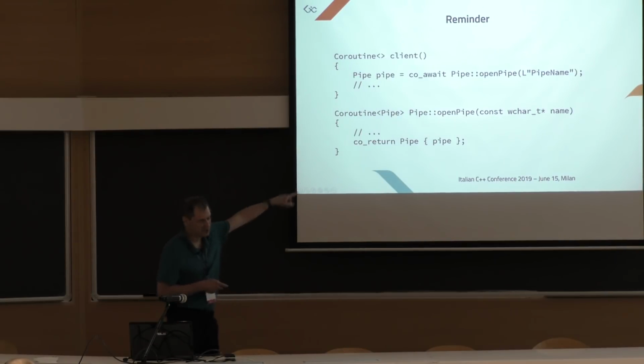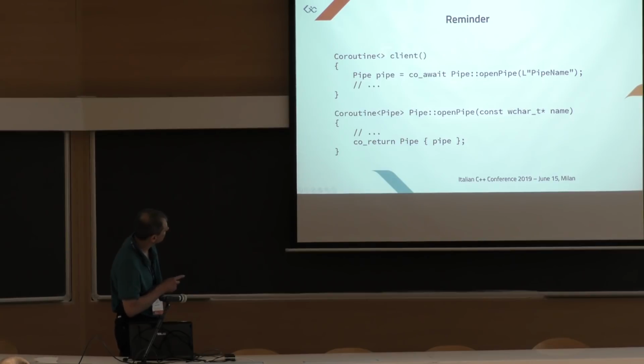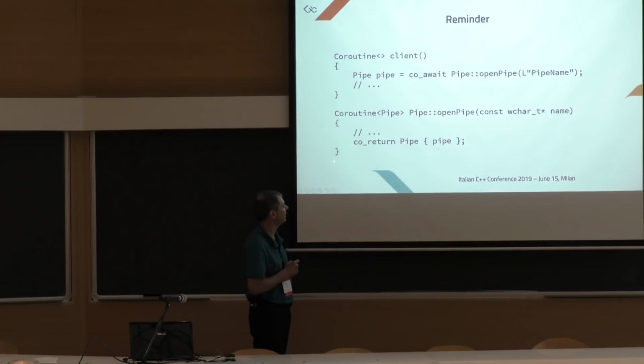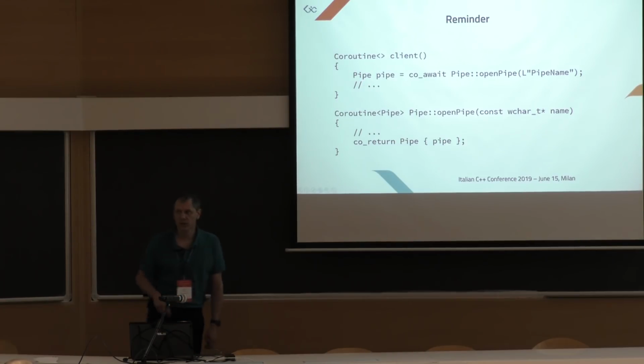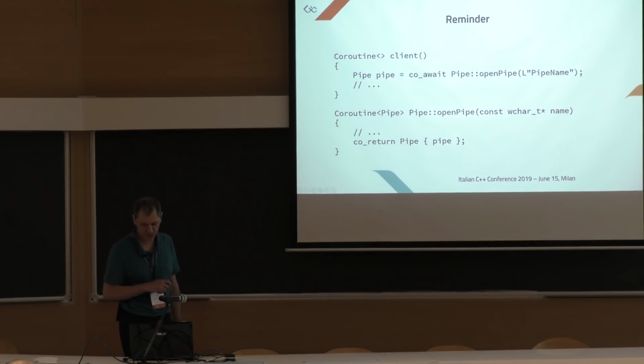Let's see, this is a reminder. So we have this function here. This is calling another coroutine and awaiting on the coroutine object that this coroutine is returning. This is a coroutine that is being called and that has this co_return here. So the final suspension point, which happens here, needs to do what? Move this value here and then resume the other coroutine that is being suspended.